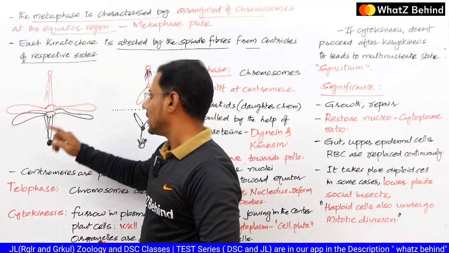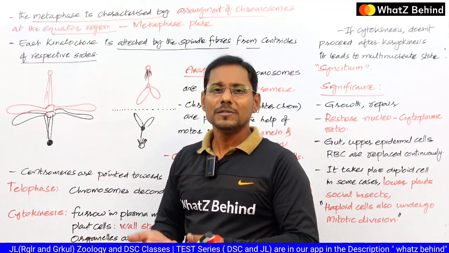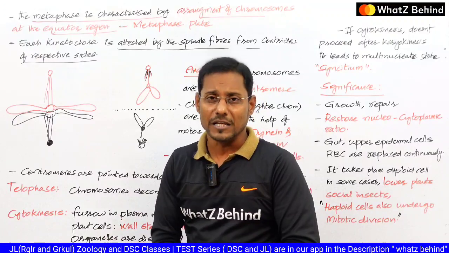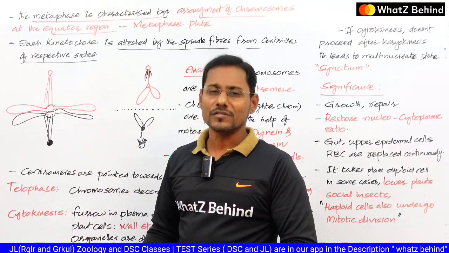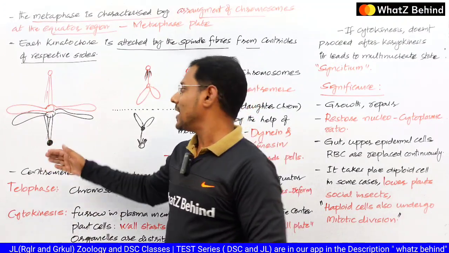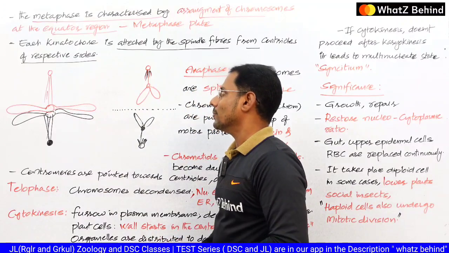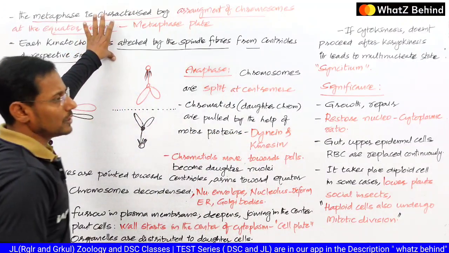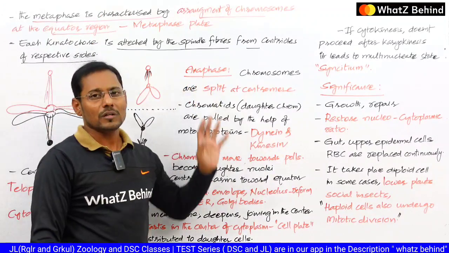So they keep attaching to this one here. Because when the chromosome is being pulled, when the chromosome is being split, it can be split very easily and it can be pulled towards the centrioles very easily if they are attached in that manner. Remember this. So that is why they are attached like that. So this is what actually happens in the metaphase stage. And let us see the next one after the metaphase.